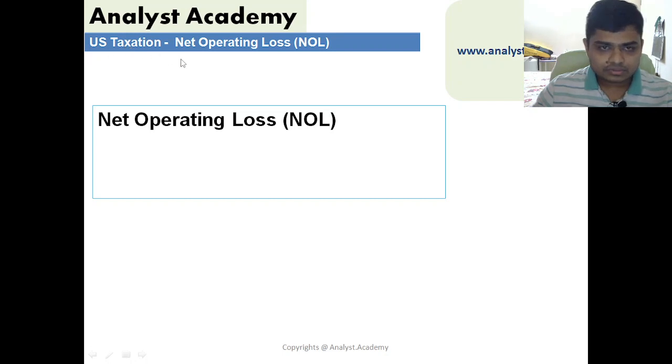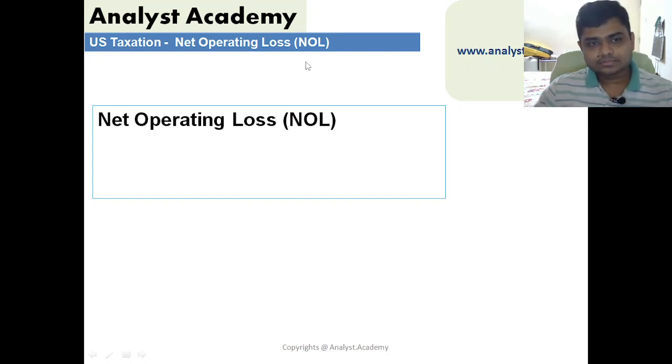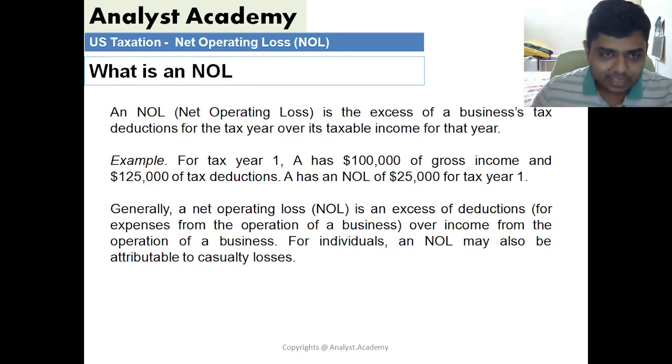US Taxation, net operating losses. So net operating losses, the short form used is NOL. We call it NOL. So what is a net operating loss?